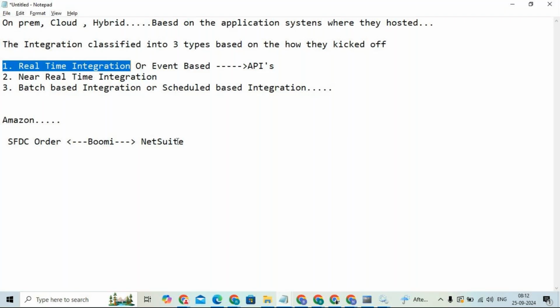Okay, then near real time. Near real time means it is real time only, but with some kind of delay. For example, here we are using SFDC and you have NetSuite, and you are using Boomi as an integration tool.